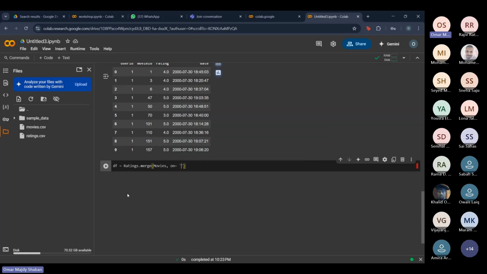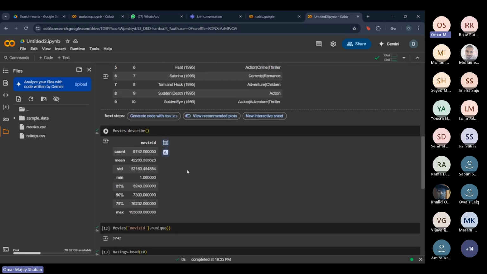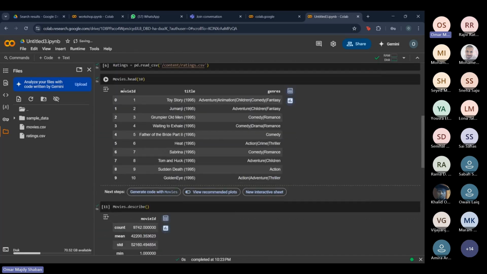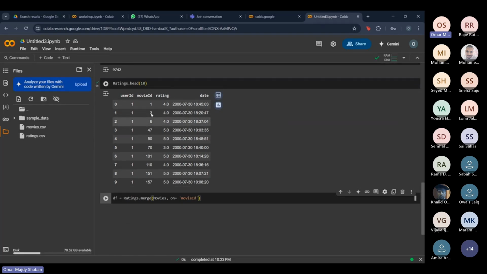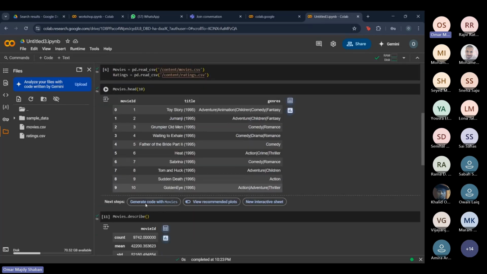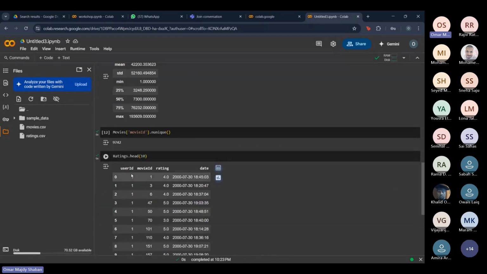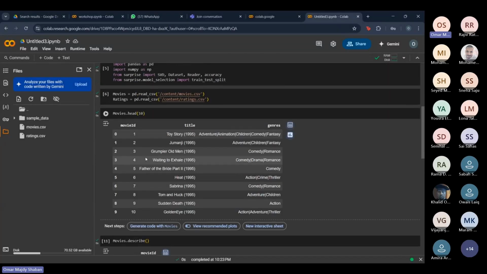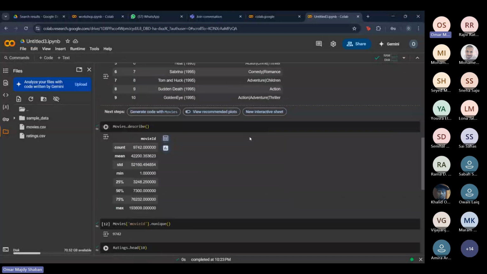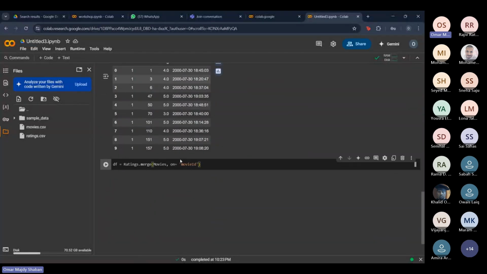So basically, we want to map every single value to every single other value in the other data set. For example, here we use the movie ID column, since both of these tables have the movie ID column right here. So if we map them together, user one rated the movie ID, which right here is actually Toy Story, and you can show the genres of the movie. Toy Story is adventure, animation, children, etc. And the ratings and everything. It combines everything into one table.